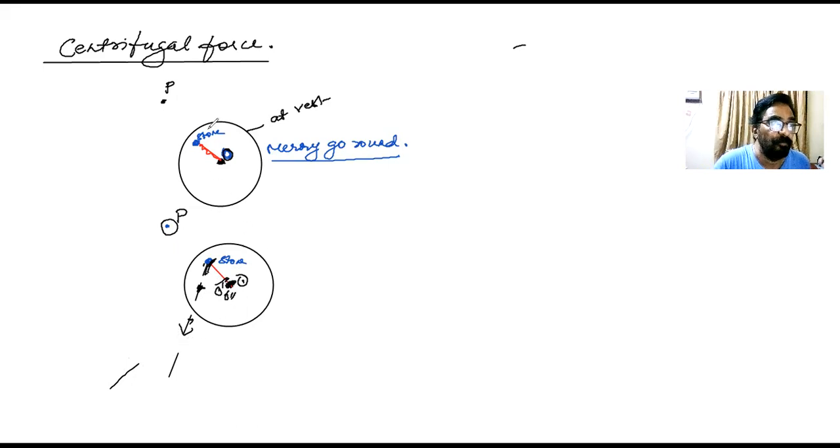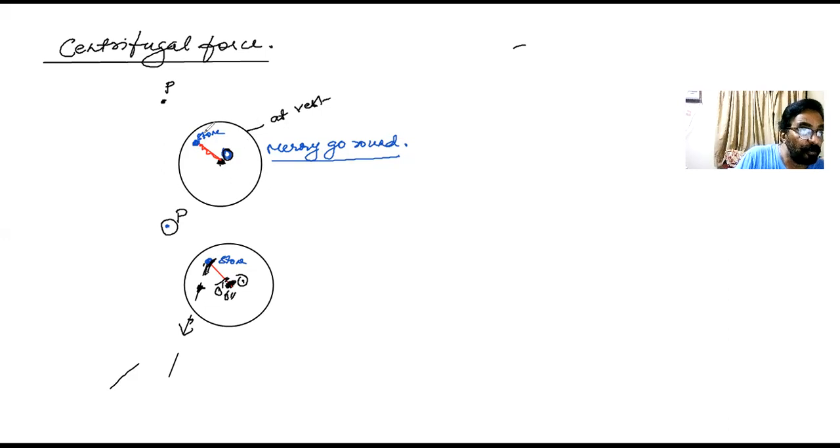Very simple. Once again I'll repeat. This is a circular disc, with a pole at the center. Now there is a string tied, and to one end of this string a stone is tied. The other end of the string is tied to the center of the disc. Now what you see, the thread is loose.